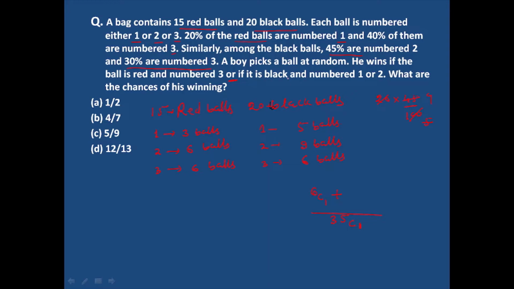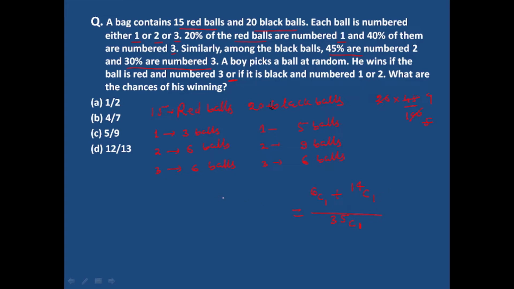Or, if it is black and numbered 1 or 2, then the total number of balls will be 14. Out of 14 balls he will select 1, so the total number of ways will be 14C1.